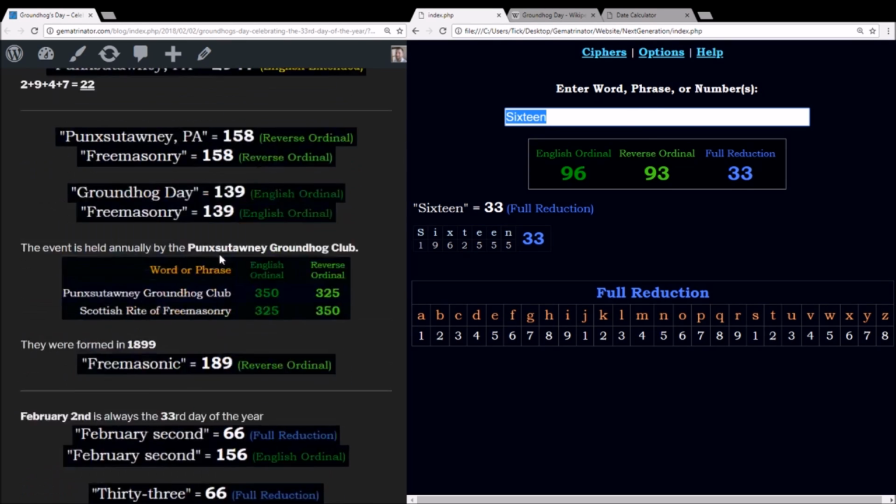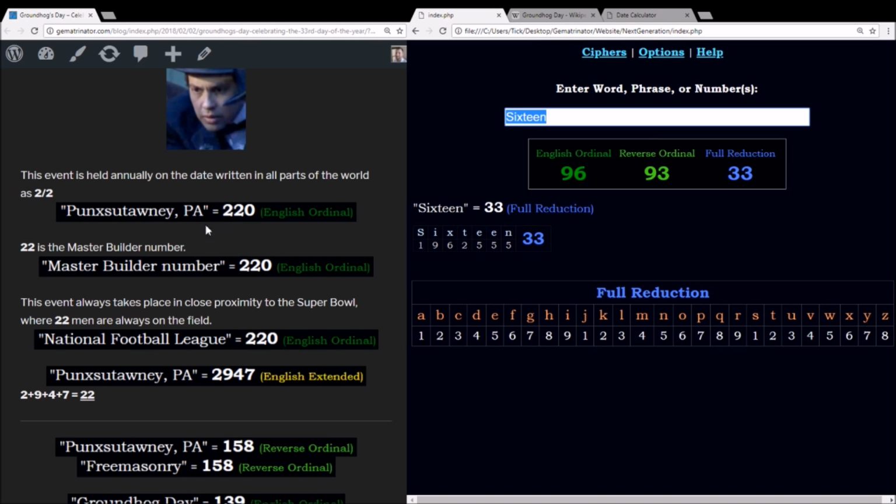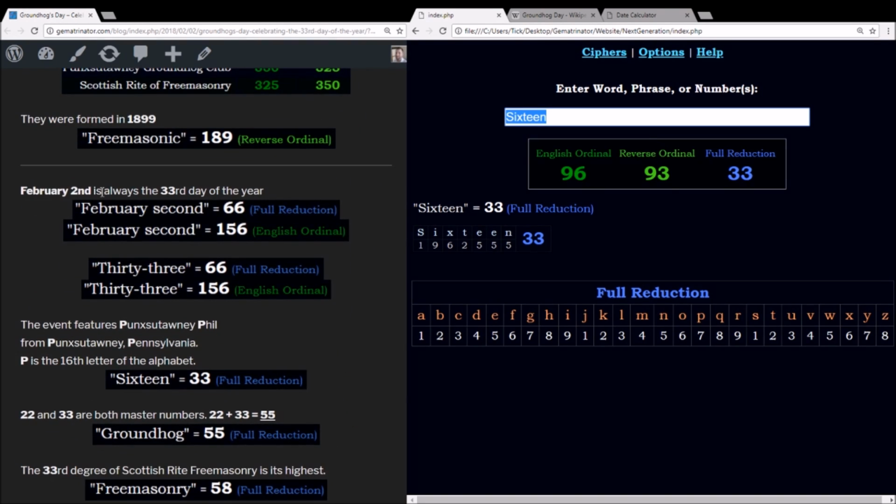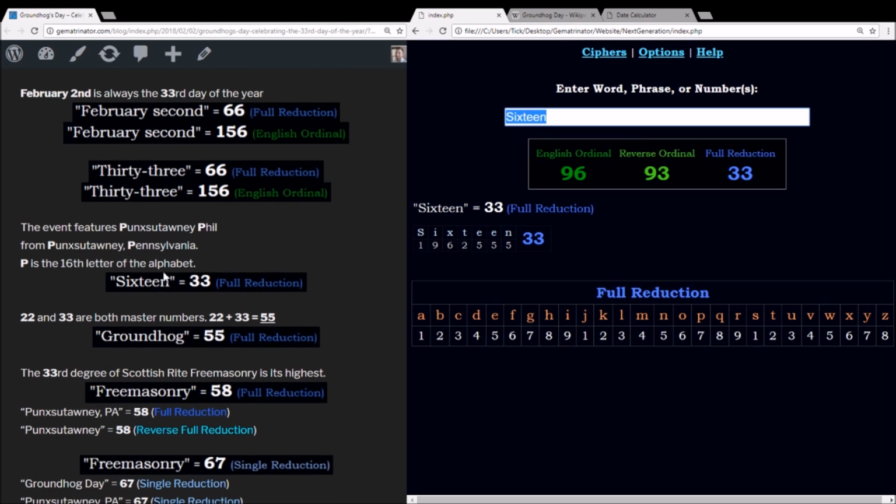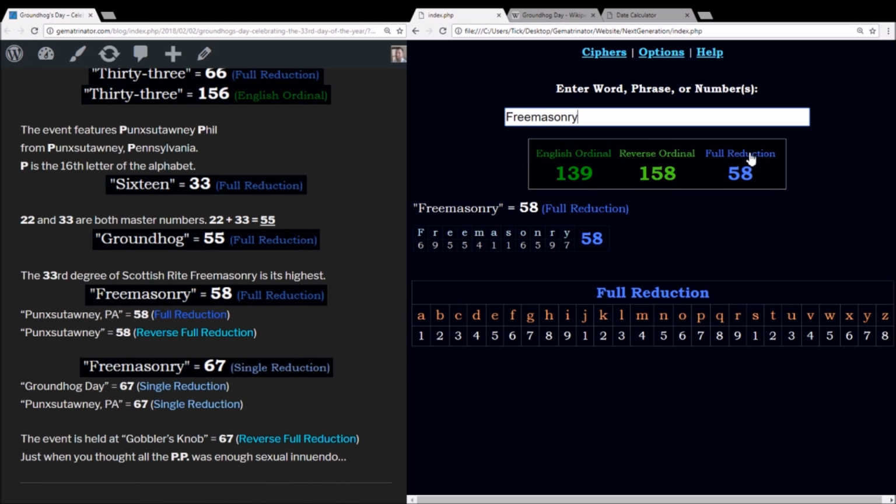So a lot of 22s with the date and the gematria of the town. We have some 33s in the date and the P letter. Well, if you add 22 plus 33, these are both master numbers, you get 55. Groundhog, using the reduction method, sums to 55. Looking again at the gematria of Freemasonry, using the reduction method, this sums to 58. The town this is held in, Punxsutawney, PA, sums to 58 also.